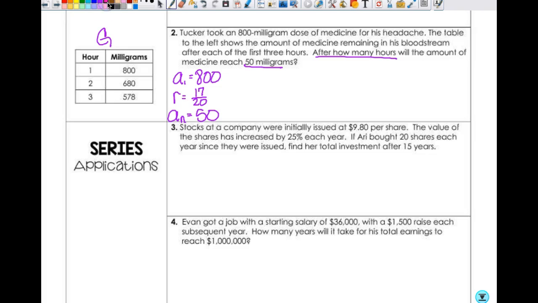So we substitute all this in, and we get 50 is equal to 800 times r, which is 17 over 20, to the n minus 1 power. So what would I do here first? Divide by 800. And when I divide both sides by 800, I get 1 over 16 is equal to 17 over 20 to the n minus 1 power. What do I do next?